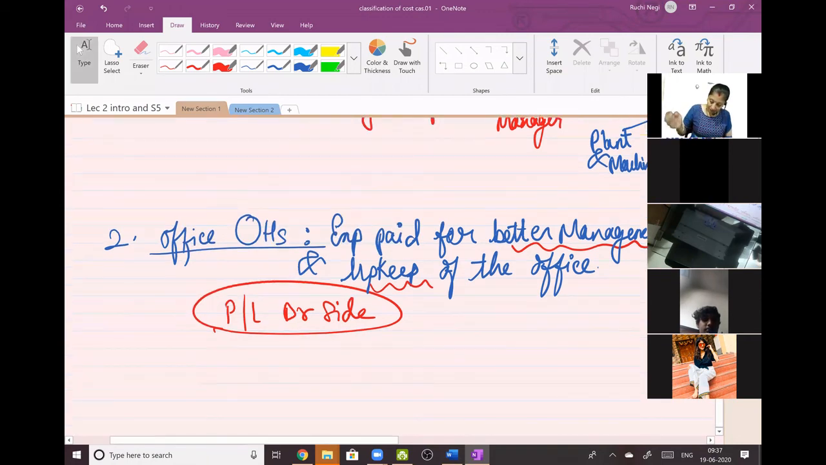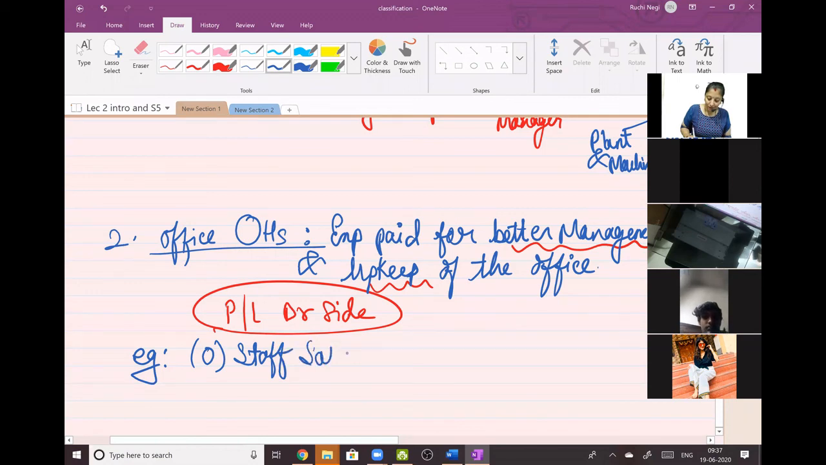Okay, so if you can relate this to your manufacturing final accounts, P&L account debit side, then you will understand what I'm writing as the example. Office staff salary. Capital O in bracket. Don't write the full form, write capital O in bracket. Office staff salary.